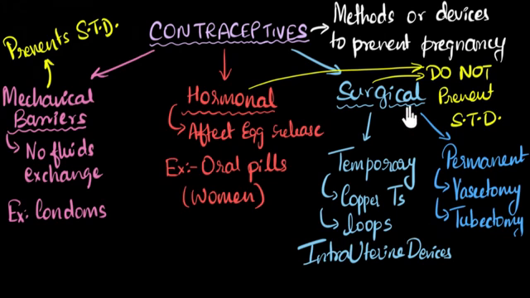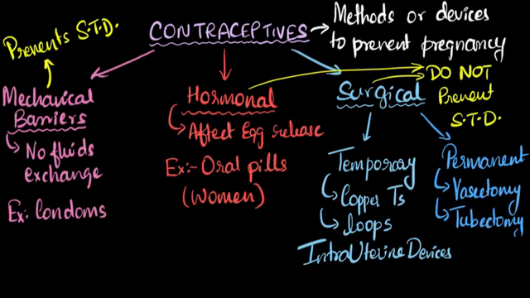And lastly, if you're talking about surgical methods, if the pregnancy has already started, then the surgical method can also include abortion. And of course, you might know that some people have misused this in the past to kill off female fetuses because they only wanted boy babies. And that has had a drastic consequence on the sex ratio. In some places, there are a lot of males compared to females, which is bad. And it's for that reason that it's now illegal in India to find out the sex of the fetus before the baby is born. All right, so that's pretty much it.